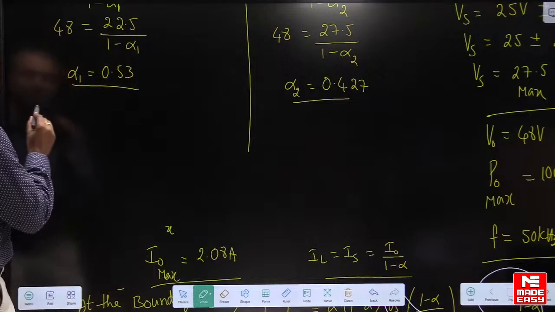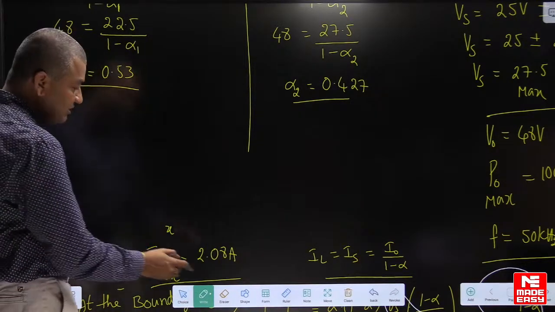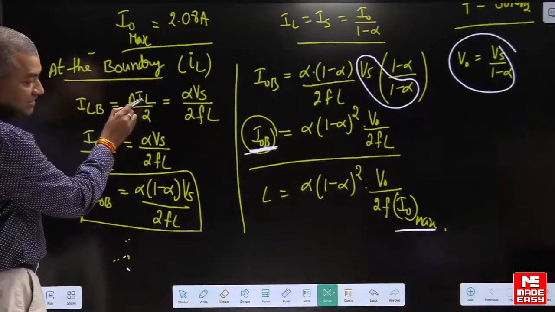Yes, how to calculate the value of L1 here? L1 is equal to, what is the formula here? Just go through this formula I have derived to calculate the value of inductance.